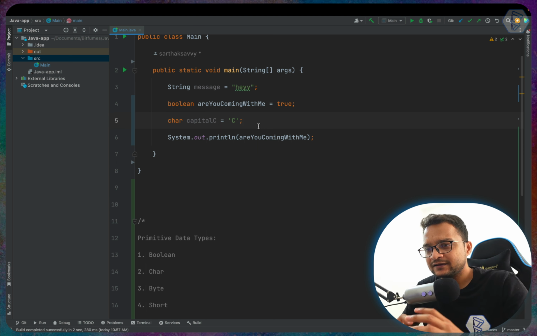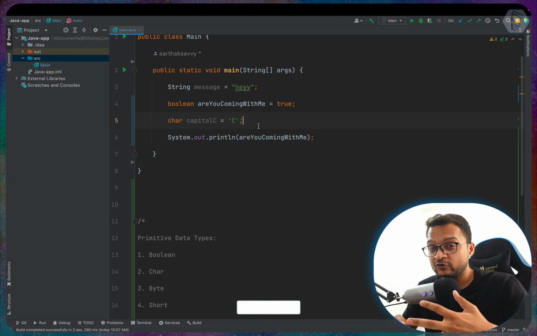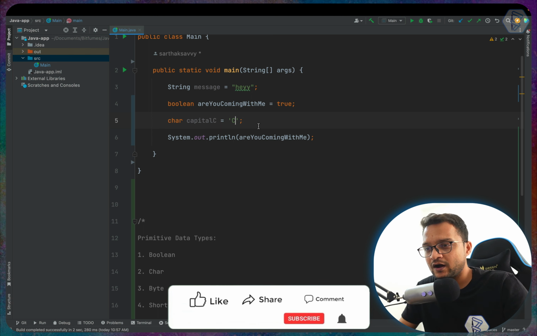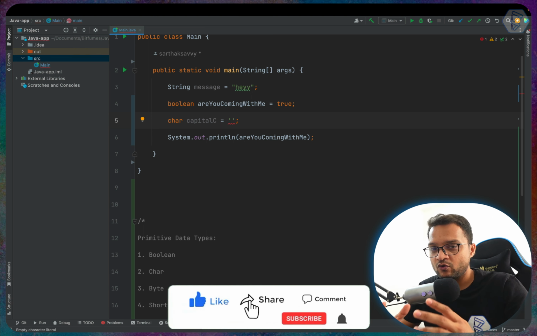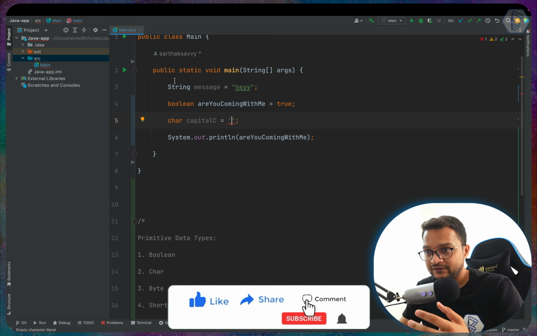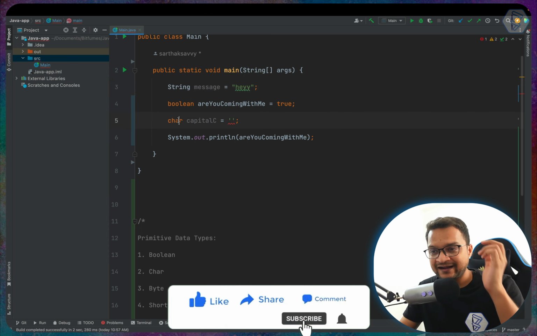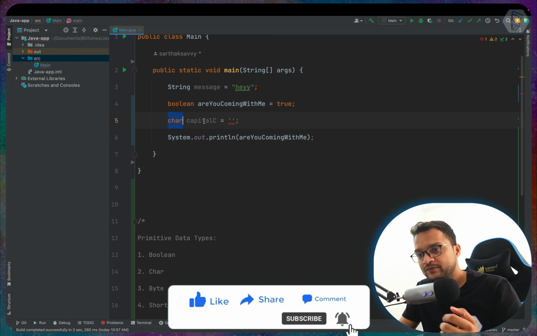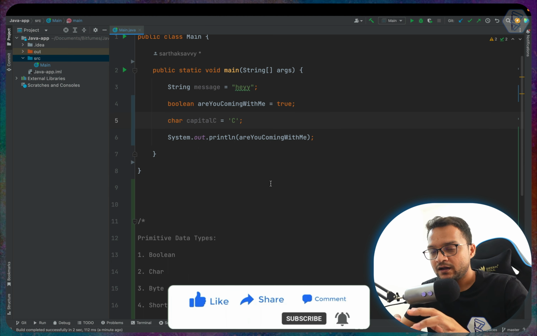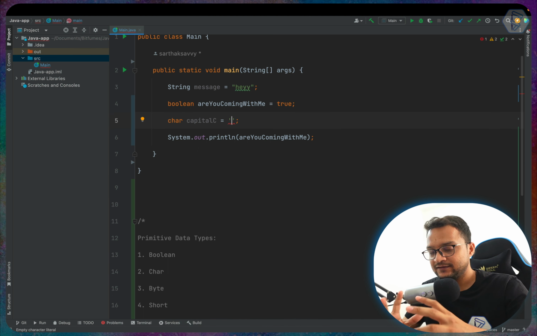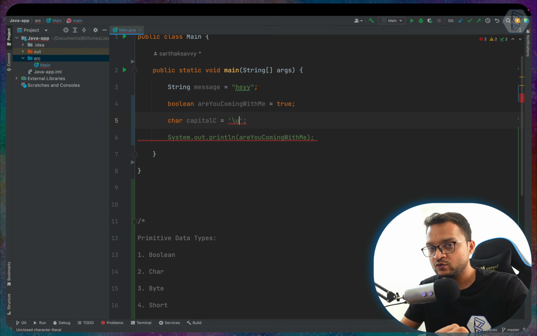But the character in Java supports more than this. If you are familiar with the Unicode, then the strings we have created and the char support the Unicode. Now for that I'm going to replace this capital C with backslash, then U and 0043.